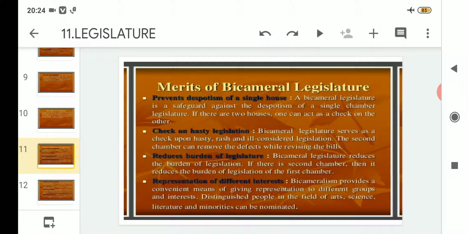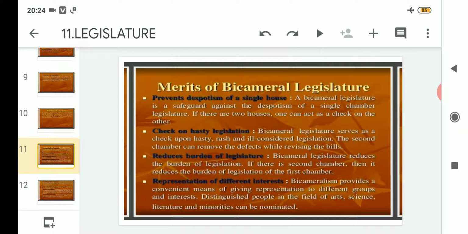Suppose the lower house is making a mistake, the upper house will rectify it. And how will they rectify it? When a bill or law is passed by the lower house of the parliament, that will of course go to the upper house also. So when the bill is sent to the upper house, whatever mistakes are there can be rectified by revising the bill. Some changes which are required can be made by the other house.